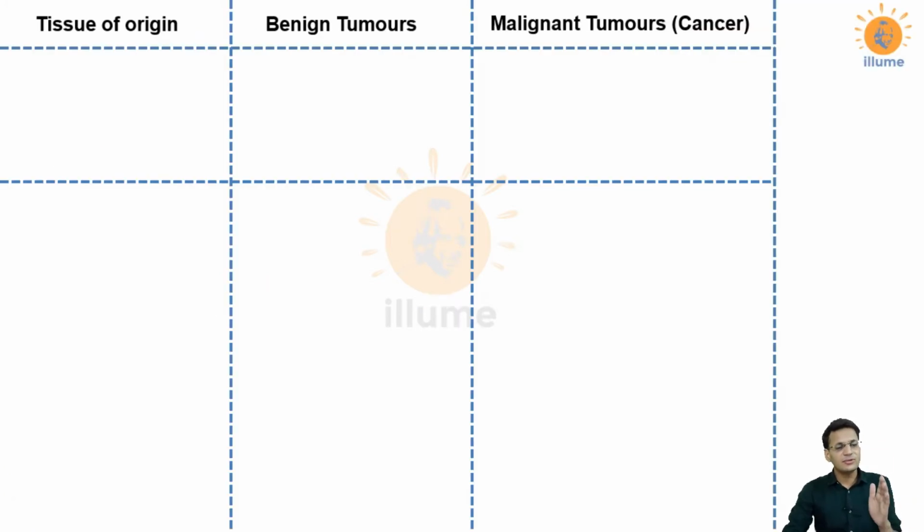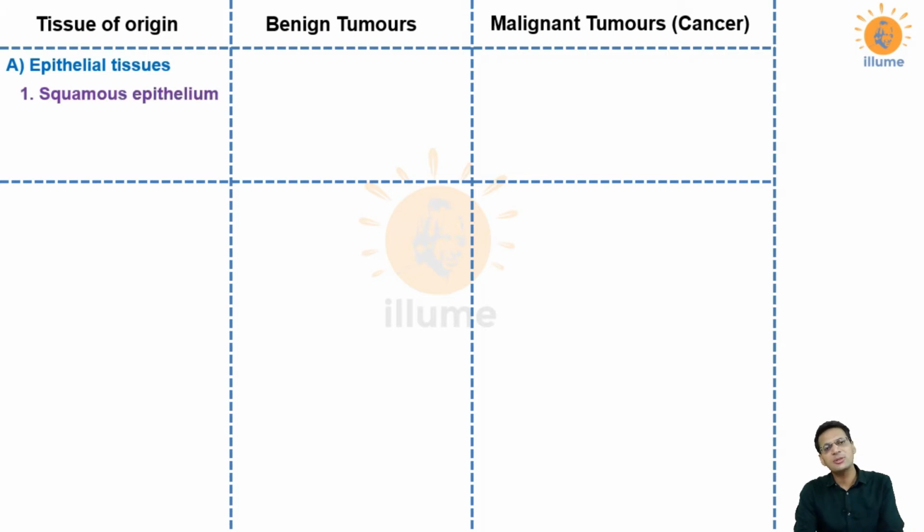First of all, we are having three columns. In the first column, there are the tissues from which the cancers originate. The second column belongs to the naming of the benign tumors, and the third is of malignant tumors, that is cancers. Let's start with the epithelial tissue first. Epithelial tissue is of varying types. The first one is squamous epithelium, and the best example of squamous epithelium is our skin. A benign tumor of squamous epithelium is called squamous cell papilloma.